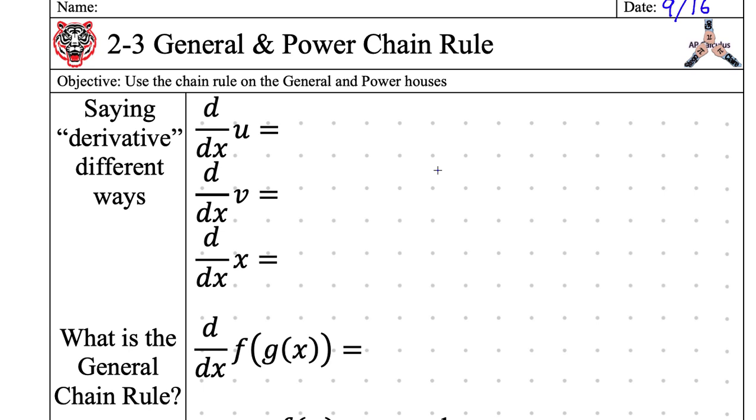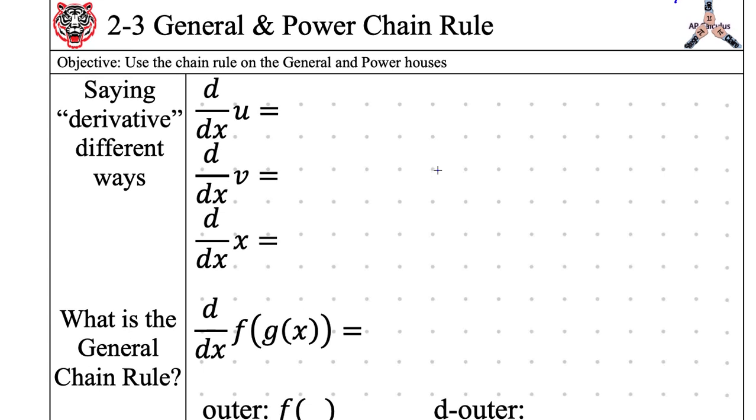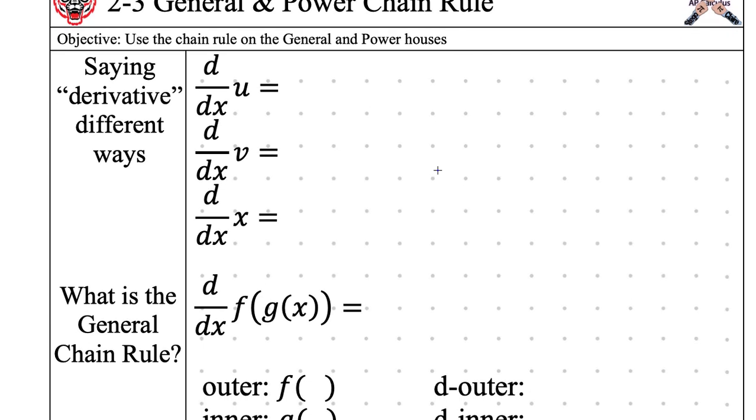When you go to college and you say chain rule, people will know what you're talking about. If you say, what house are you in, powerhouse? They will not know what you're talking about. Chain rule is official. Houses are something that Mr. Wynn uses to make sense of these problems. So before I begin, let's talk about how to say derivative different ways.